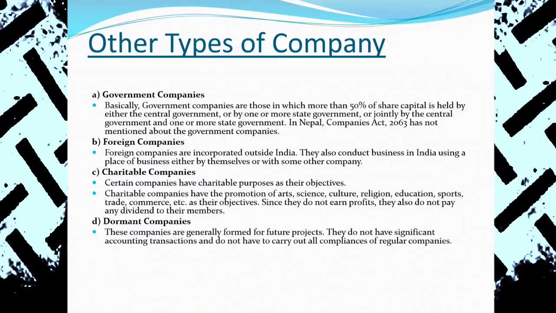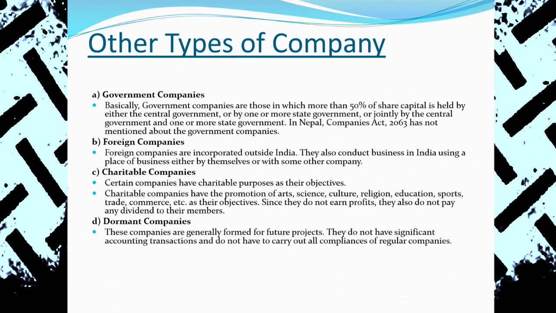Dormant company भनेको फ्युचरमा company नै establish गर्ने हो. तर अहिले चाहिँ खाली hydropower project मा जनरली dormant company को practice हुन्छ. For example, त्यसको design गर्नु पर्यो. It takes time, 1 year, 2 years, more than 3 years or 5 years. So that's why we call it a dormant company. So they are generally established and formed for the future project. Future project को लागि कुनै कम्पनीहरु स्थापना गरिन्छ भने that is a dormant company.